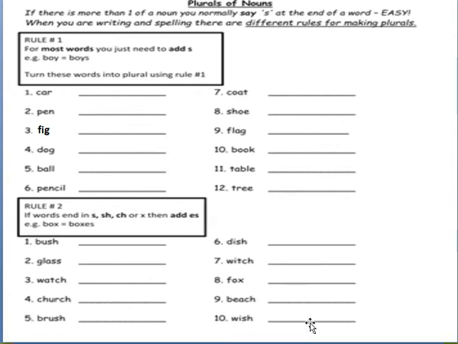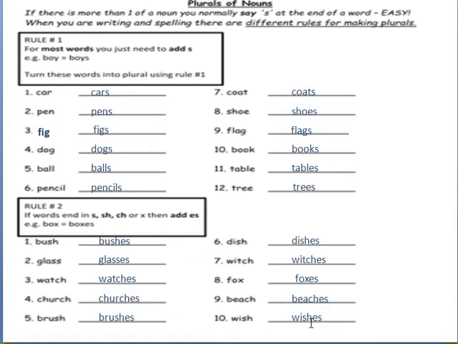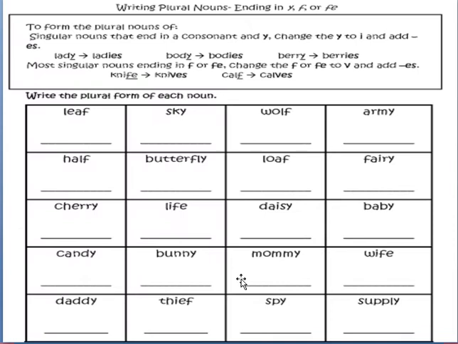Wish, wishes. Now I will show you the solved exercise which I have solved for y'all. See, as I have told y'all, you have to add S in the first exercise and ES in the second exercise. Right, students? Now let's do one more exercise.